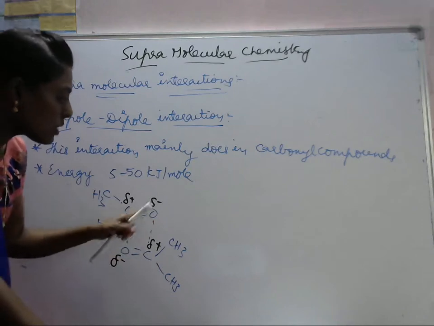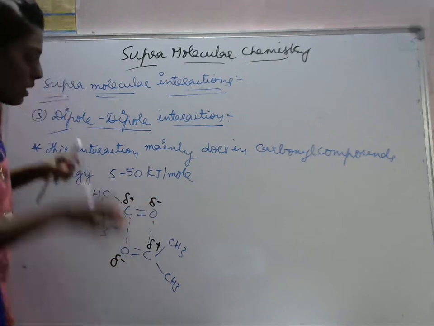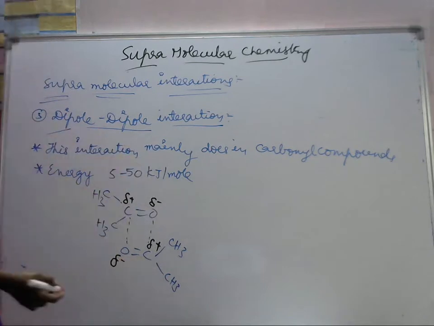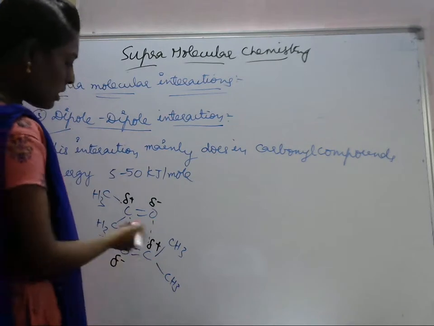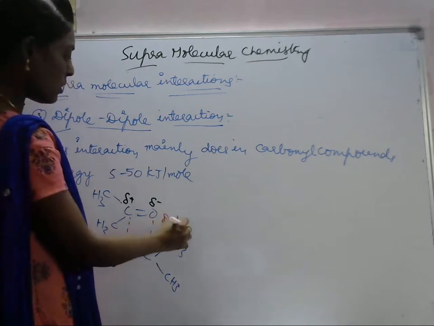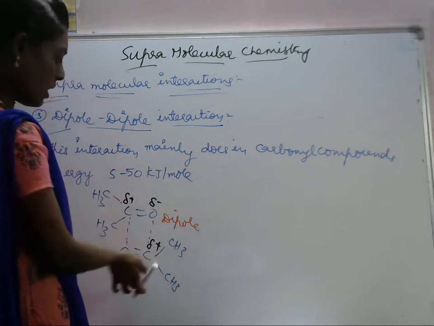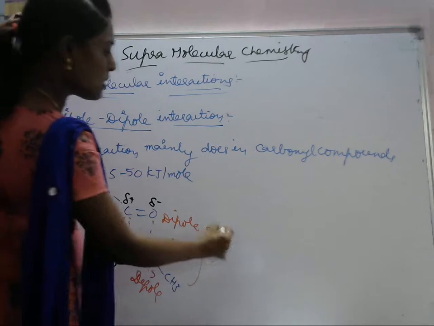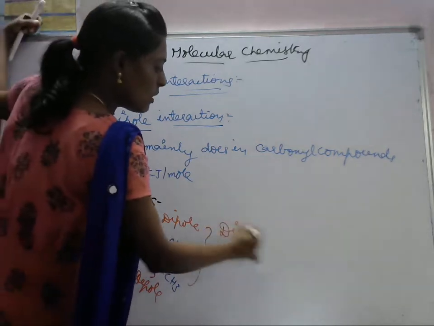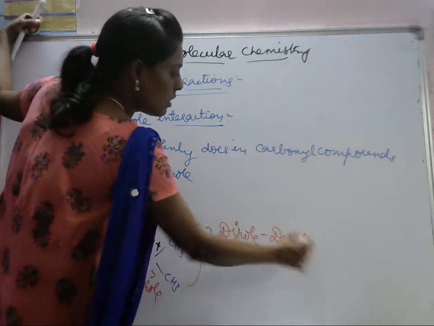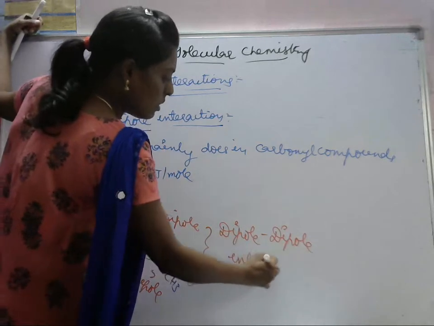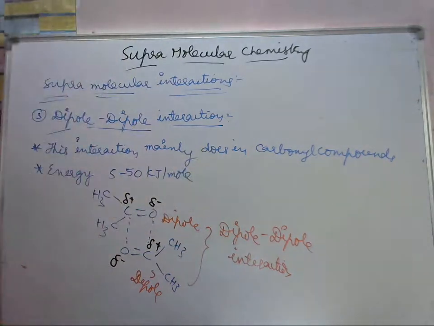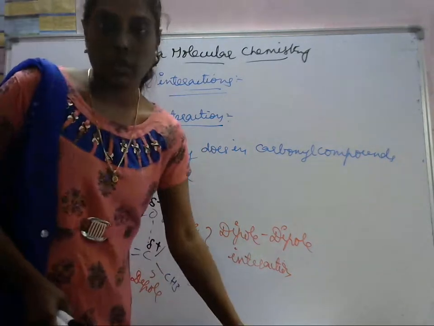There is an interaction between this dipole and this dipole. It is called dipole to dipole interaction. This is the third one.